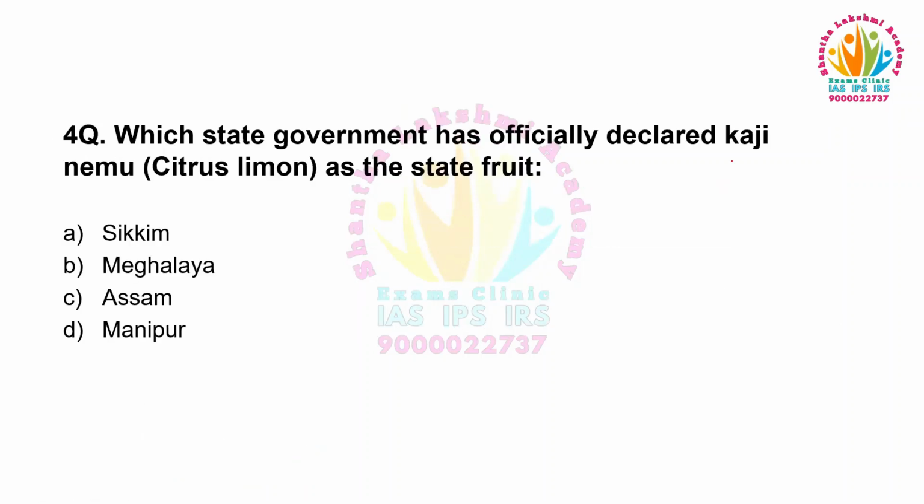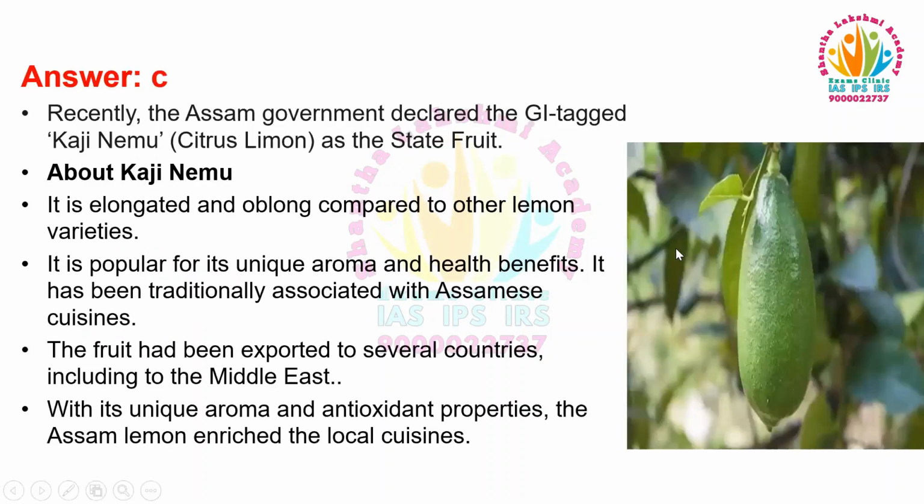Which state government has officially declared Kaji Nemu, that is nothing but citrus lemon, as the state fruit? Option A, Sikkim. Option B, Meghalaya. Option C, Assam. Option D, Manipur. Recently, the Assam government declared the GI tagged Kaji Nemu as the state fruit.